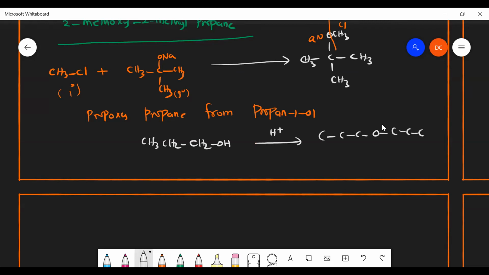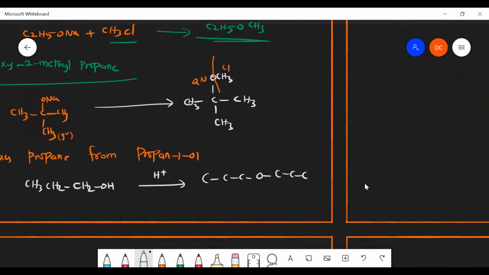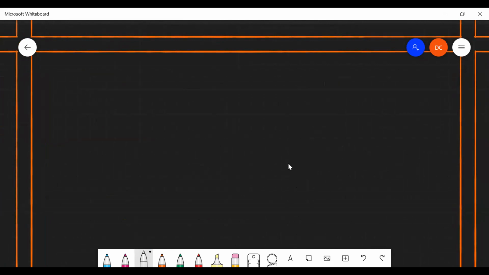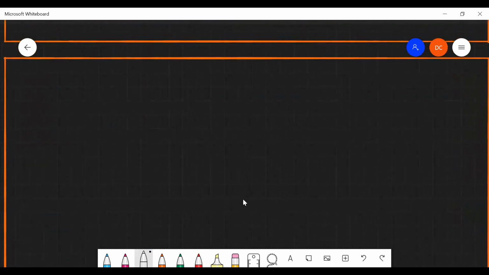Okay, so if you want to prepare by Williamson ether synthesis only, we have to use alkyl halide and alkoxide. Other than that, you can straight away go with dehydration, because generally dehydration will give symmetrical ethers only. But Williamson ether synthesis, we are able to prepare both symmetrical as well as unsymmetrical ethers.